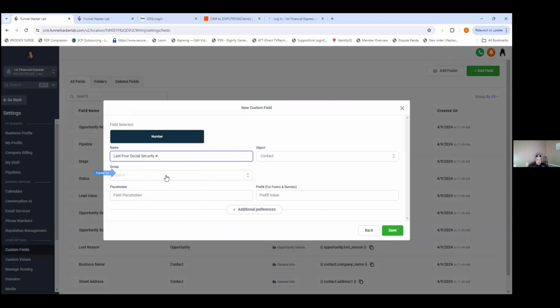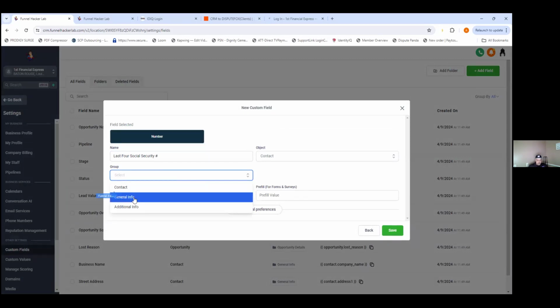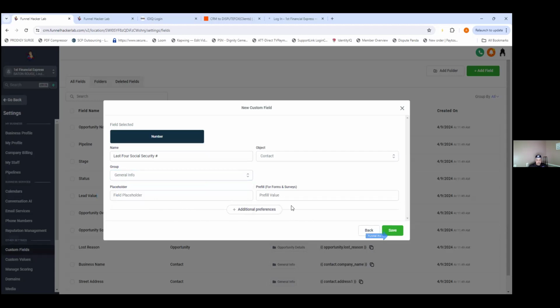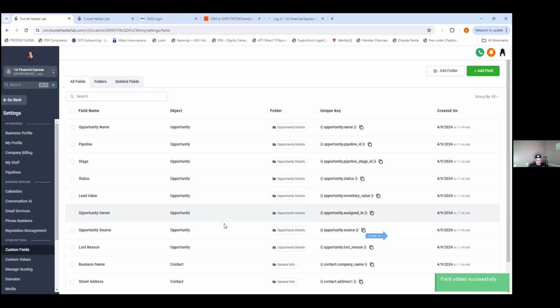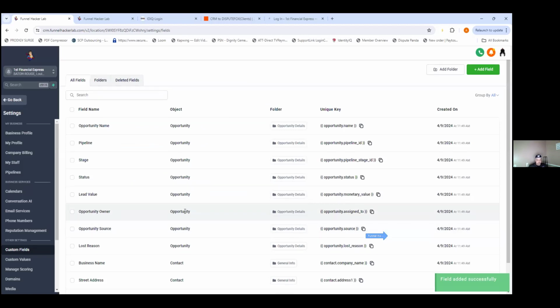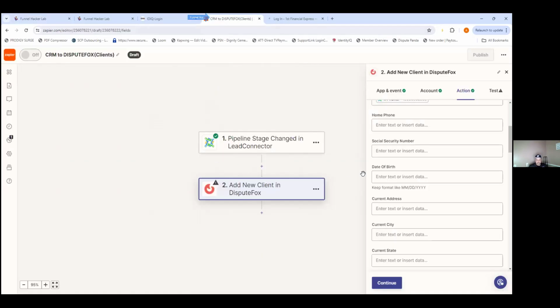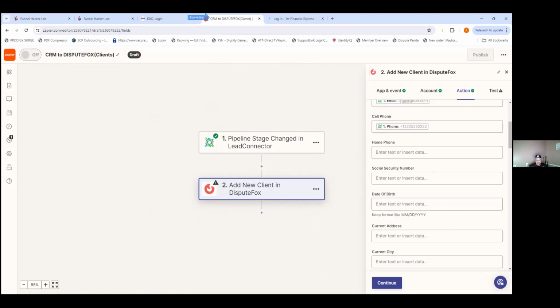Press the group here. Let's do maybe general info. That's fine. All right, press save. Beautiful. Now let's go back to the Zapier. So what that did is just add a custom field so that people can input the social security and you can save it per contact. So now we got to make sure social security comes in here. What I'm thinking we should do is take this and just refresh this page so it can populate.